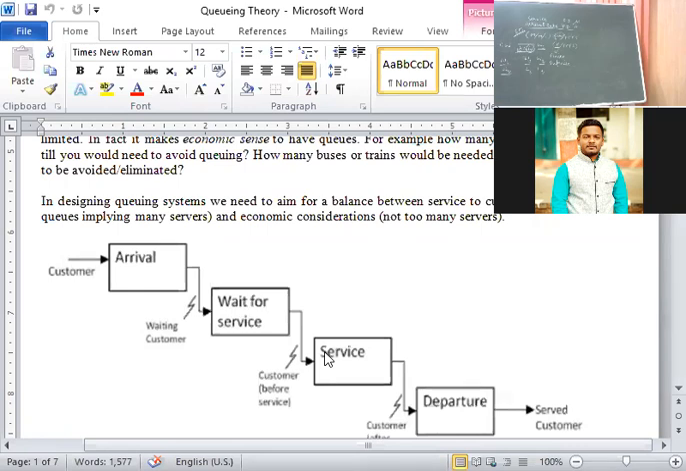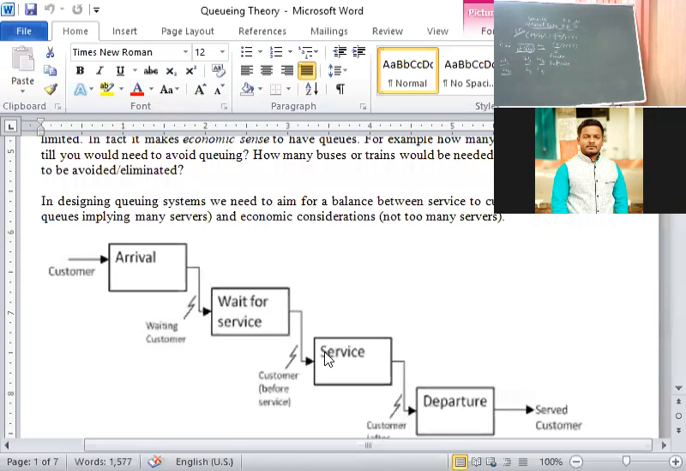Next, fourth one, queue length. Length is always represented by the letter L, length of the system as well as length of the queue. Queue length is the number of customers waiting in the queue. In general, we consider finite queues.